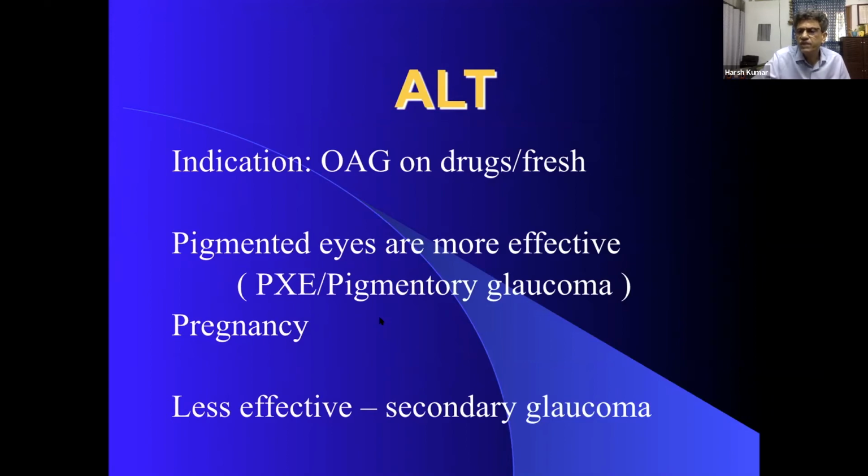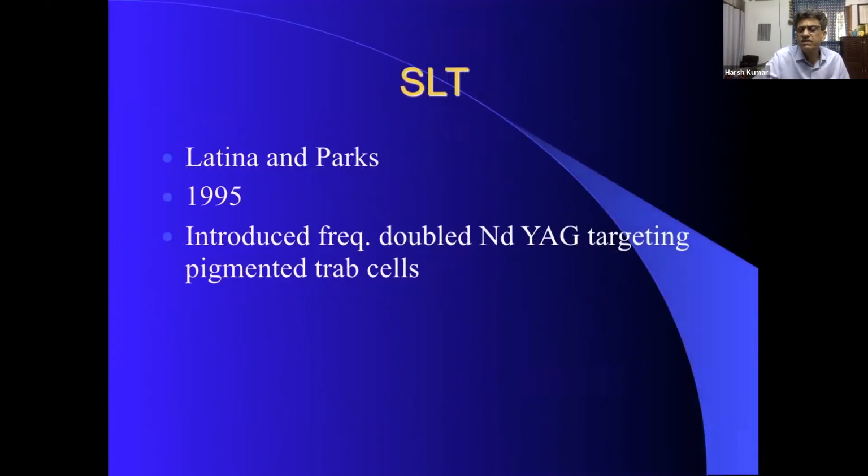It may lower the pressure by 4 to 6 millimeters, not forever, but even if it does it for a year, our job will be done. So in many of the secondary glaucomas, and many of the patients who don't want surgery, in those situations, you can try either ALT, because argon is there with everybody, or you can go ahead and do an SLT, which requires a specialized machine. So the indications are similar, but SLT can be repeated multiple number of times.